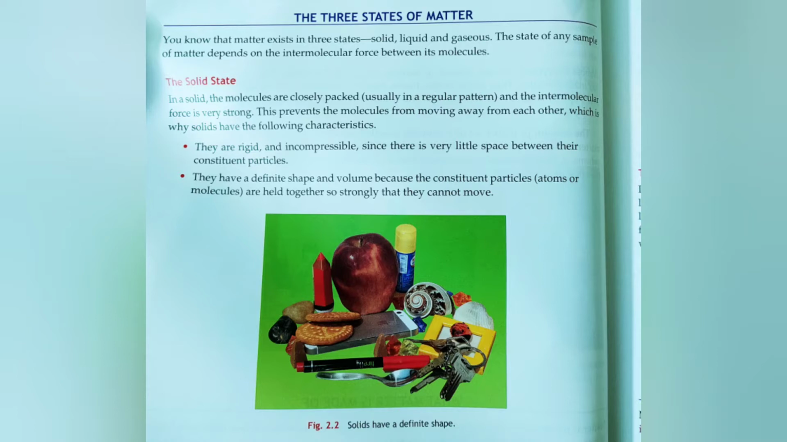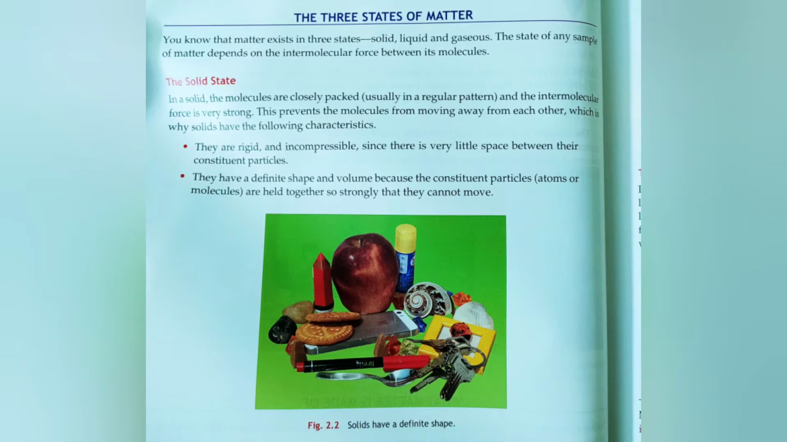First we'll see the characteristics of a solid. In a solid, the molecules are closely packed and the intermolecular force is very strong. The molecules are very tightly packed, which means there is no space between the molecules. The force between the molecules is very strong, so it prevents the molecules from moving away from each other.